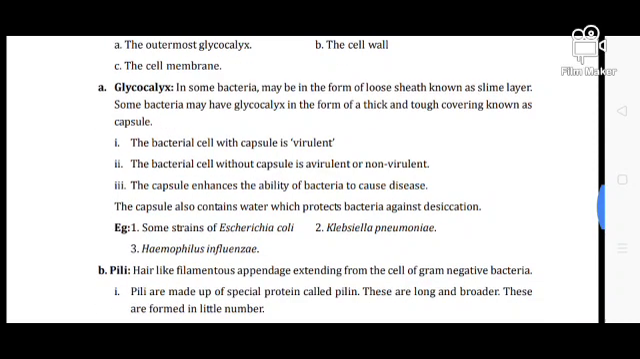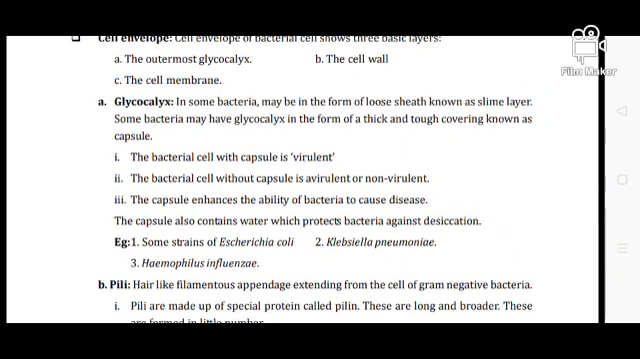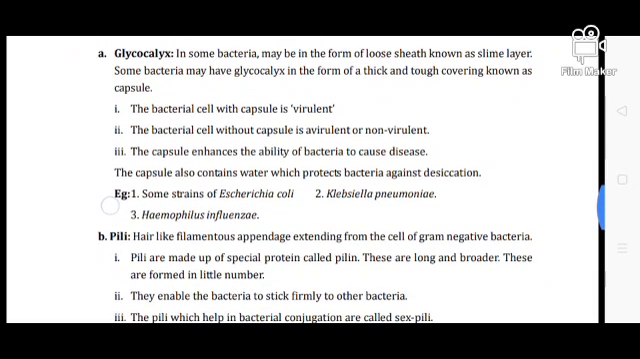So what is glycocalyx? In some bacteria it may be in the form of a loose sheath known as the slime layer. Some bacteria may have the glycocalyx in the form of a thick and tough covering known as the capsule. So it is the outermost covering of the bacteria. Some have a thin glycocalyx known as the slime layer, and some have a very thick glycocalyx known as the capsule.